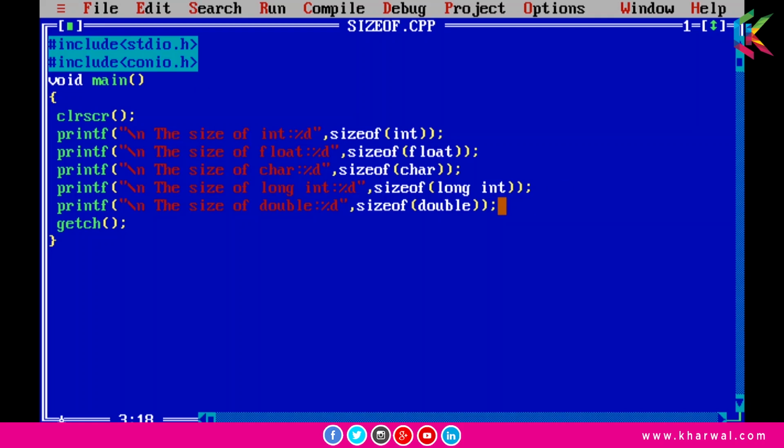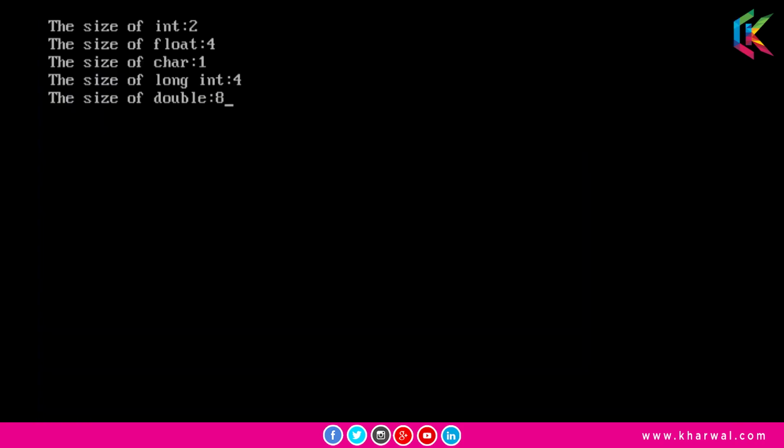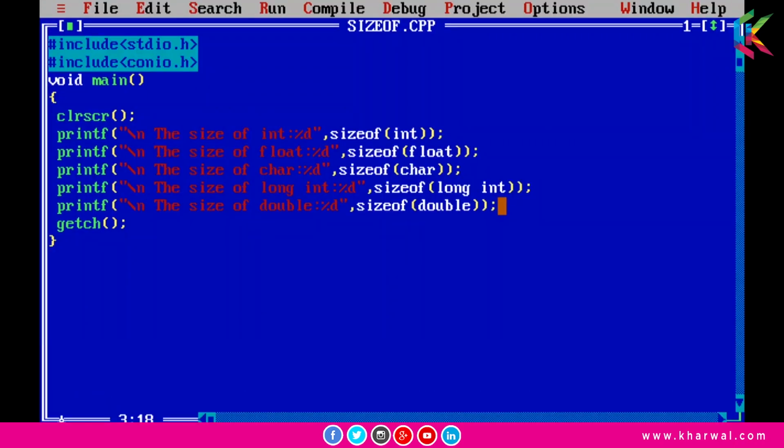Now guys, if I run this program, it is printing the size of integer, that is 2, the size of float is 4, the size of character is 1, the size of long integer is 4, and the size of double is 8. Now guys, I hope it is clear to you.